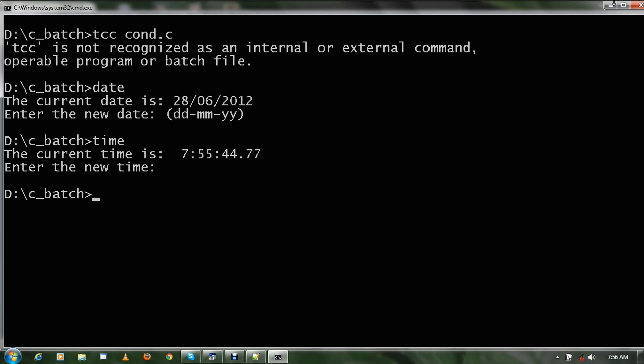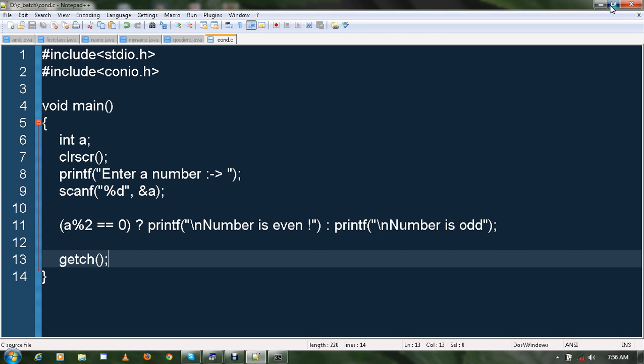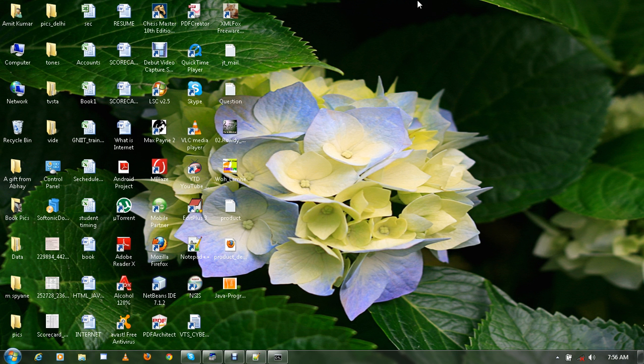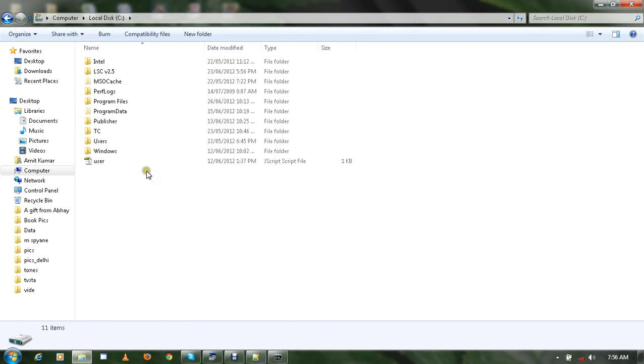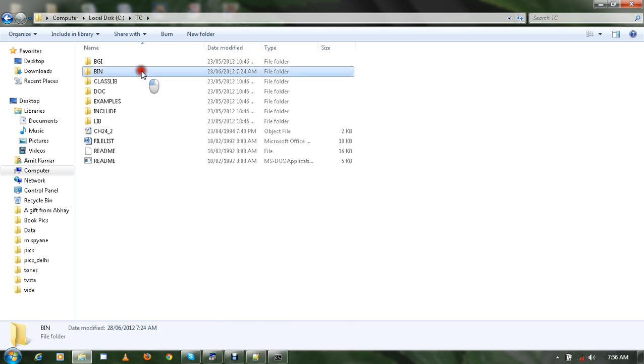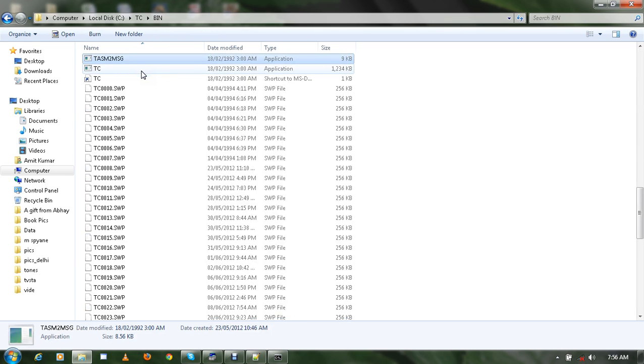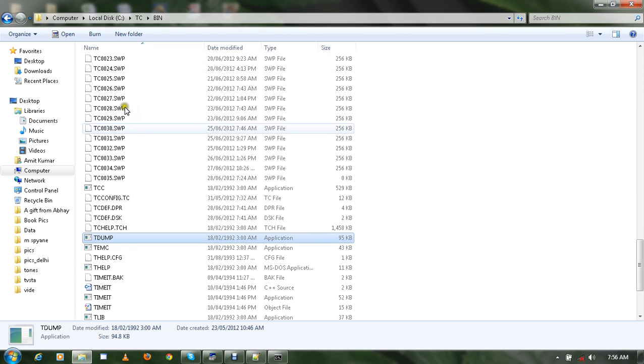To set the path of any command for the command prompt, you have to first go to that place where that command exists. So I am going to that place where the TCC command is existing. It is in the TC folder under the bin folder. If you go there, you can find the TCC. Here it is. This is an application, an exe file. So with the help of this TCC file you can compile your programs. So I have to set the path of this TCC file.